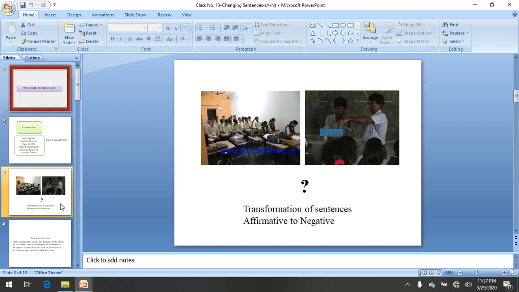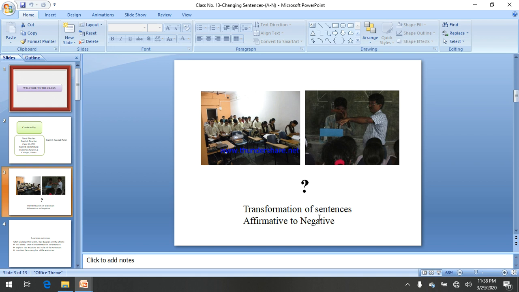My today's topic is transformation of sentences. Before starting our today's topic or lecture, let me discuss the meaning or definition of transformation of sentence. Good. Remember, the other term for transformation of sentence is changing sentences. That means transformation of sentences and changing sentences are similar. Both of these terms are similar.